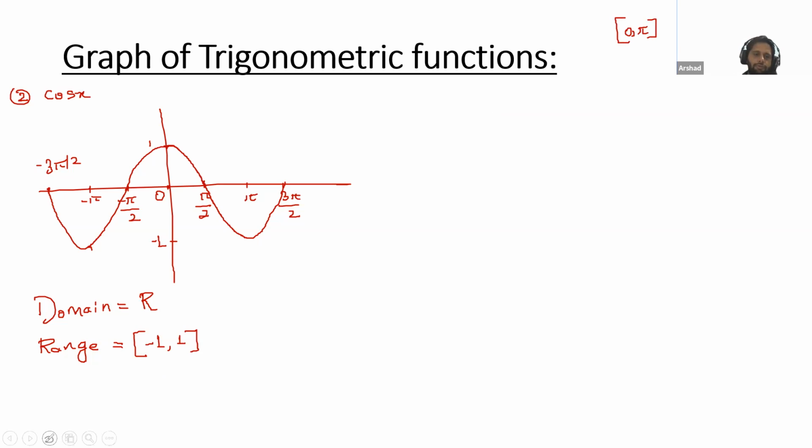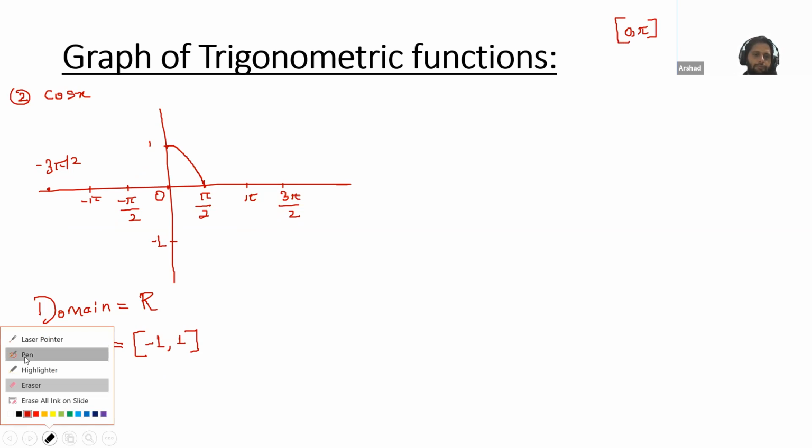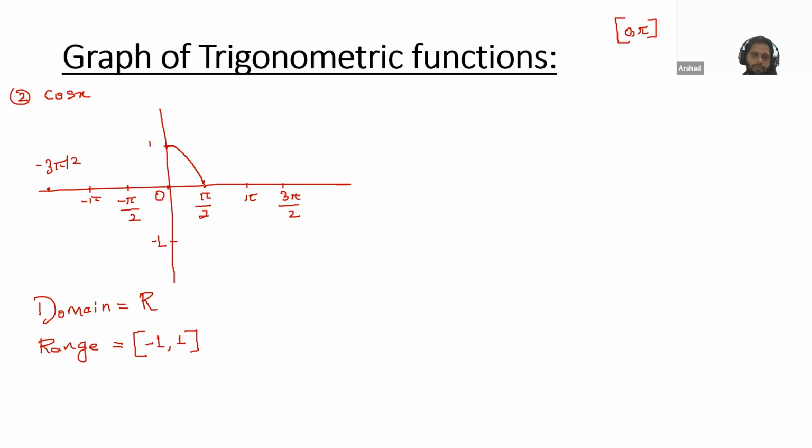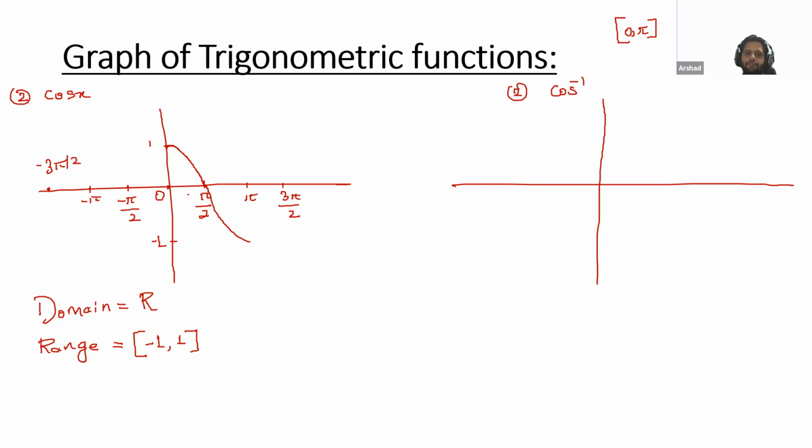So what we will do, we will erase the remaining part. We just need 0 and pi. We just need this portion, 0 to pi. We will draw its inverse. So second is cos inverse. What will happen? Everything will become reverse. Whatever values you have on the x-axis, we have the angle. So the angle will go over here.